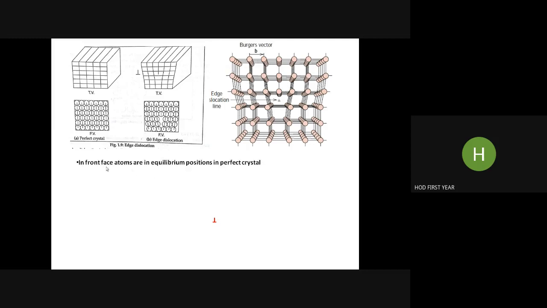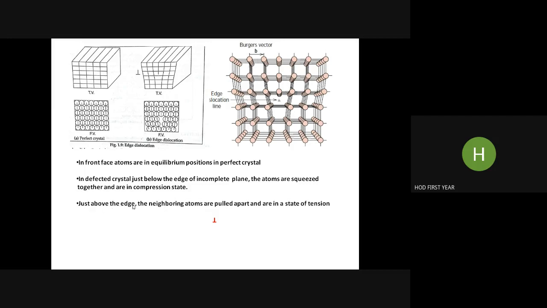So in front phase, atoms are in equilibrium position in perfect crystals. This is a perfect crystal. So you will find the atoms are in equilibrium position, balanced position. But in a defected crystal, just below the edge of the incomplete line, the atoms are squeezed. Means below this. This is the incomplete plane. So below this, atoms are compressed. Okay, means squeezed together and are in a compression state.